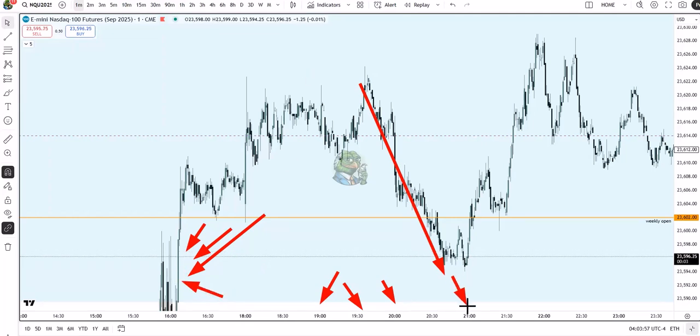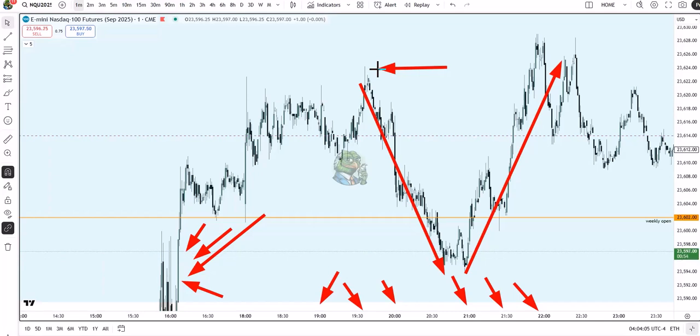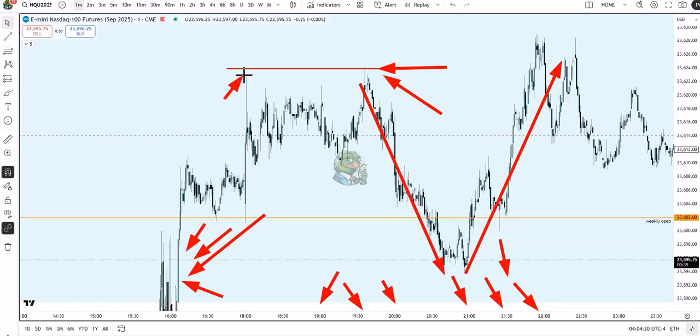Then we want to see at 9 p.m. or 9:30 or 10 p.m. some kind of a setup to go long, and I'll just be targeting the highs on the left. Notice that those highs on the left are pretty clean, equal highs. Okay, so when you do take a setup at the right time in Asia, you'd want to just be seeking those relative equal highs as your target.